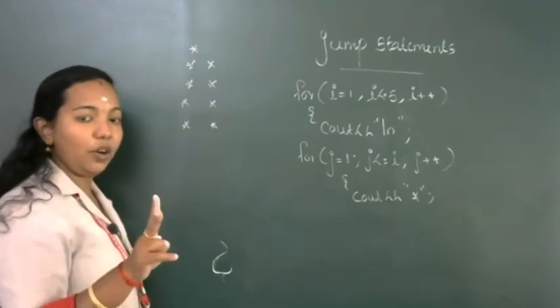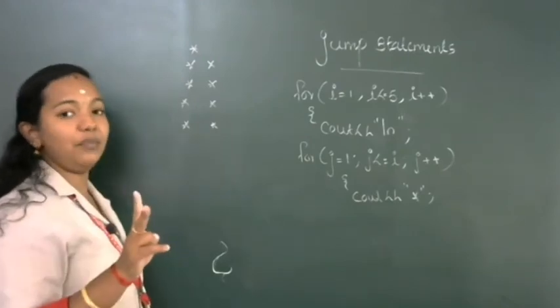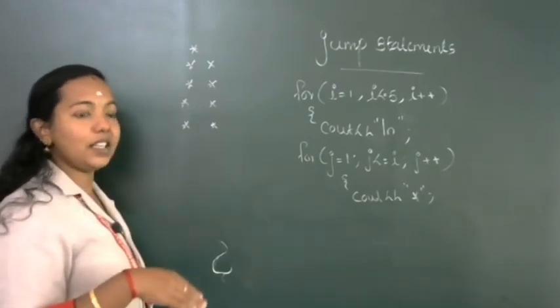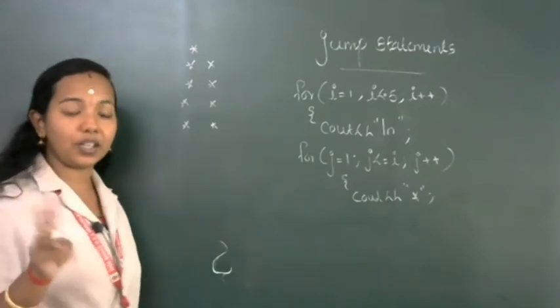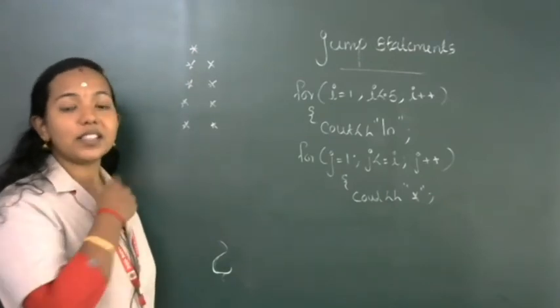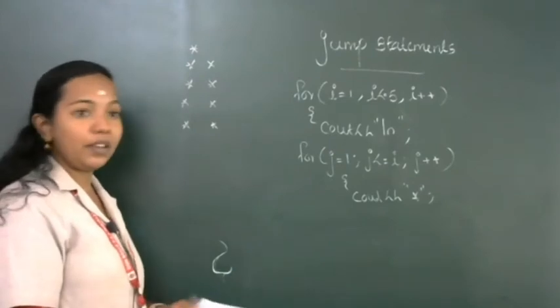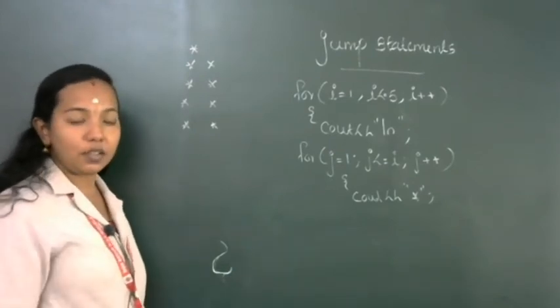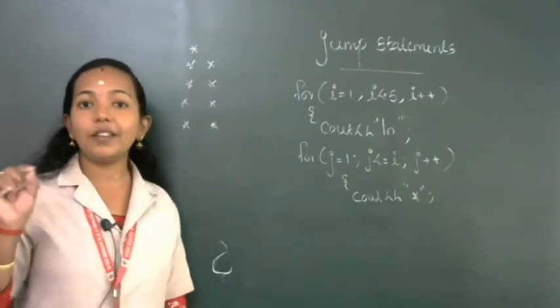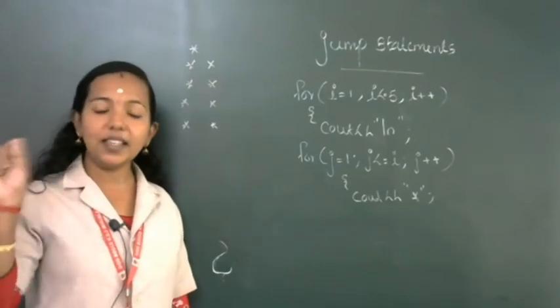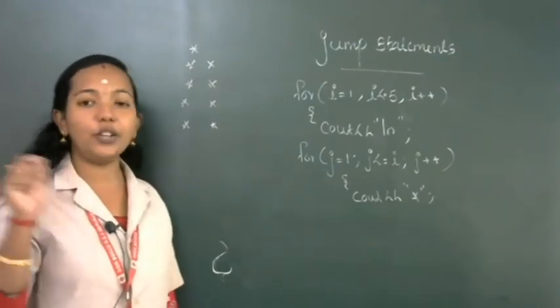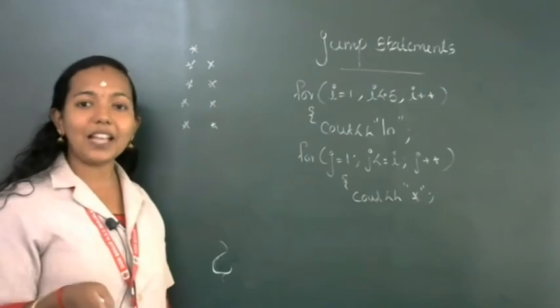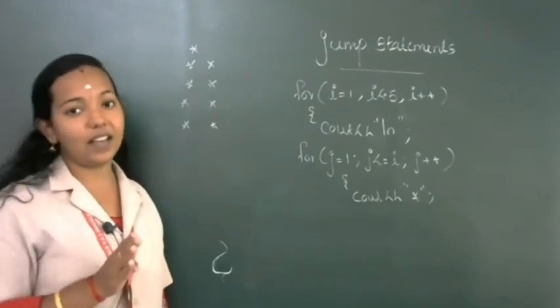Second case, value of i equal to 2, so two times we are printing the star. Third case, value of i is equal to 3, but we are printing the star only 2 times. So that means whenever the value of j equal to 3, at that moment we are breaking the iteration.